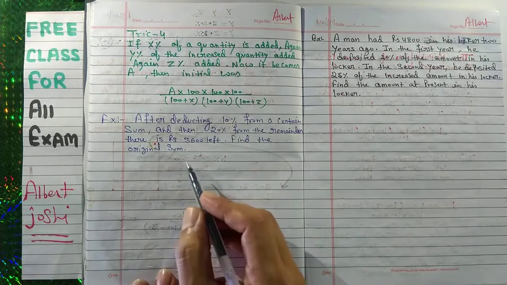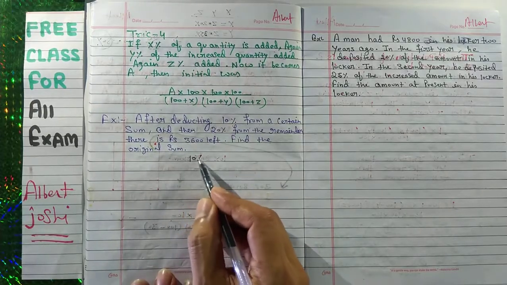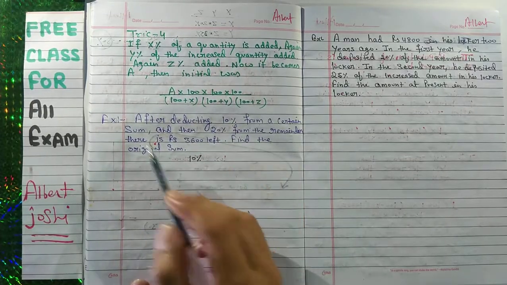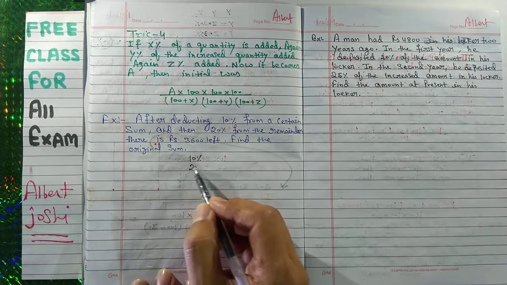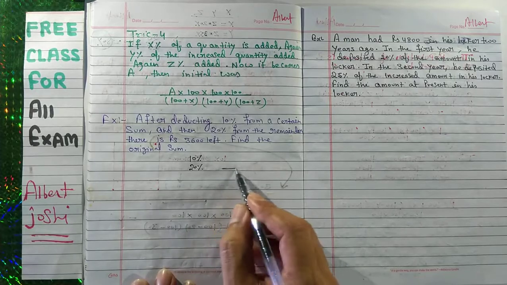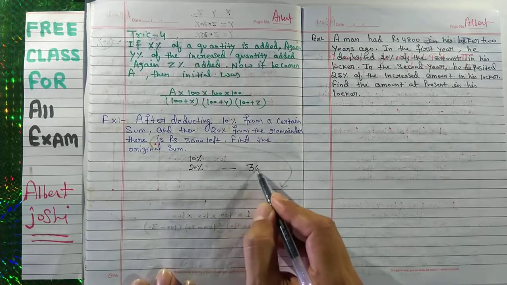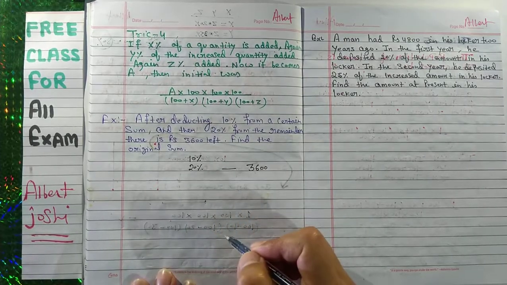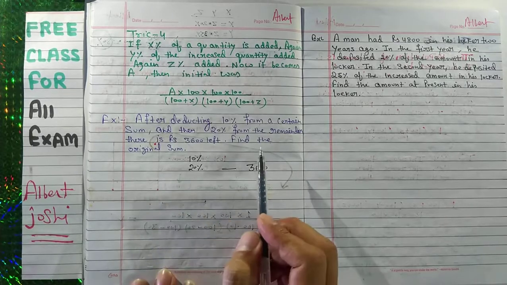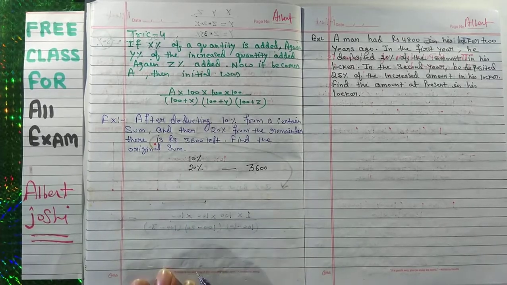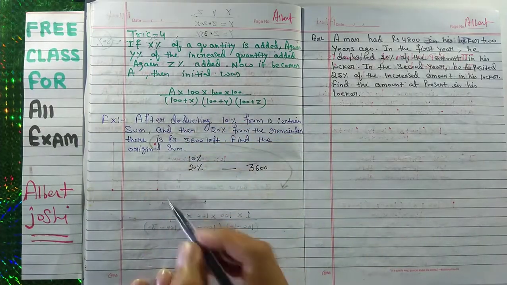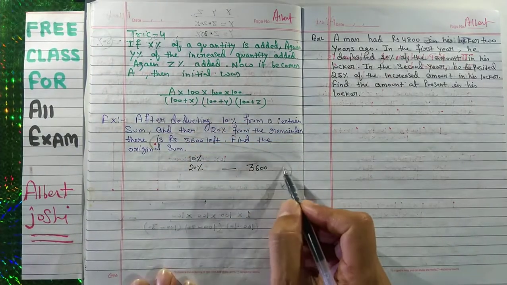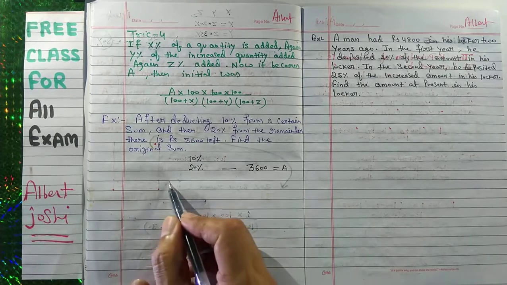You have deducted 10% of a certain sum and then 20% of the remainder, and at last you have 3600 left. Now he is asking what is the original sum. So you have to use this formula. Your original sum: A is equal to 3600.